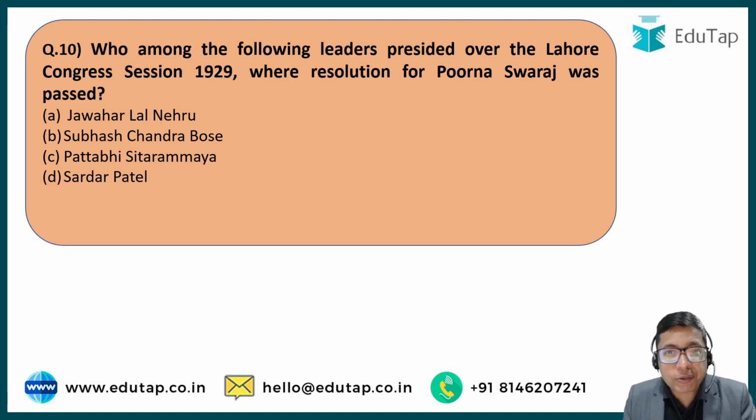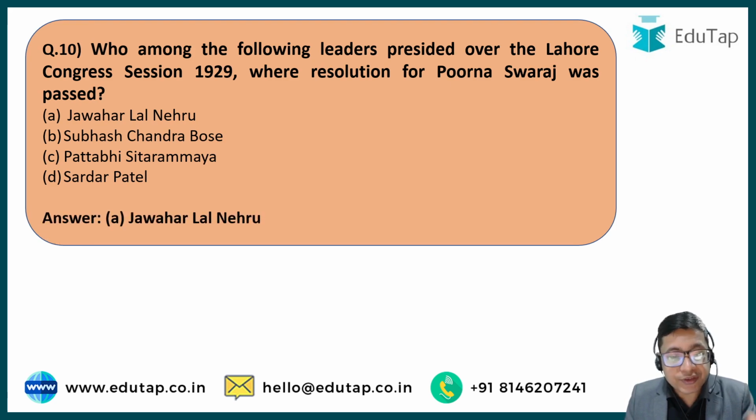Option A is Jawaharlal Nehru, was the president of this session. Option B, Subhash Chandra Bose. Option C, Pattabhi Sitaramayya. And option D, Sardar Patel. So in 1929, on the banks of river Ravi, in the city of Lahore, we had this Congress session, and the resolution for complete independence was passed under the presidentship of the first Prime Minister of India, Jawaharlal Nehru. Jawaharlal Nehru was the person who presided over the 1929 session. Bear it in your mind.